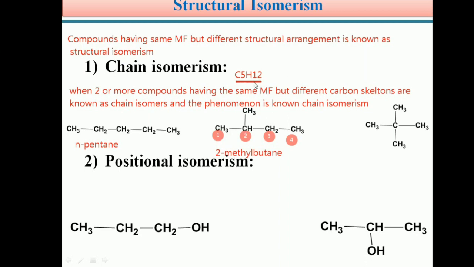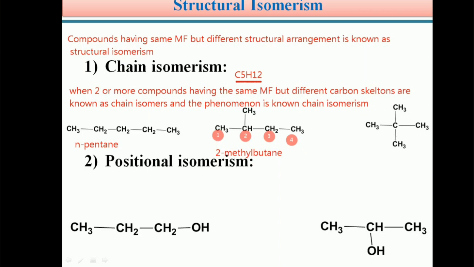Similarly, students, the same molecular formula C5H12 has one more possible isomer. In this compound there are 5 carbons and 12 hydrogens.